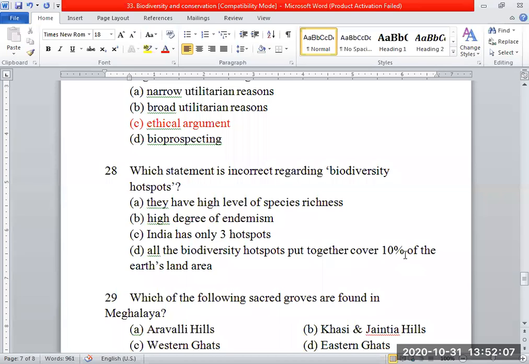They have high level of species richness. Yes, perfectly correct. High degree of endemism. That's why we selected them as hotspots. India has only 3 hotspots. And for the statement that all the biodiversity hotspots put together cover 10% of the Earth's land area, this kind of data we don't have in the textbook.